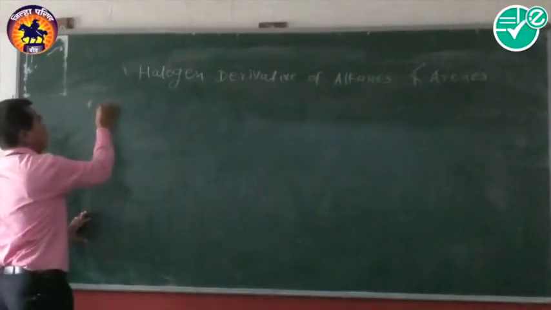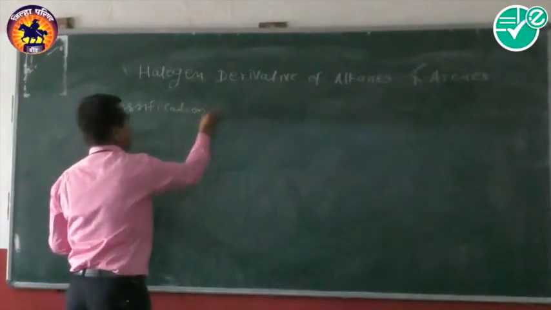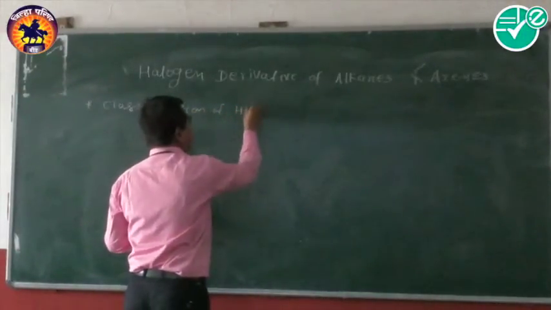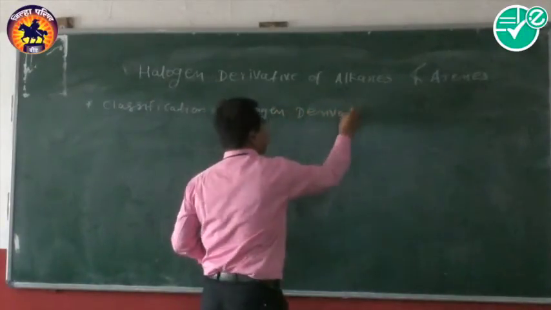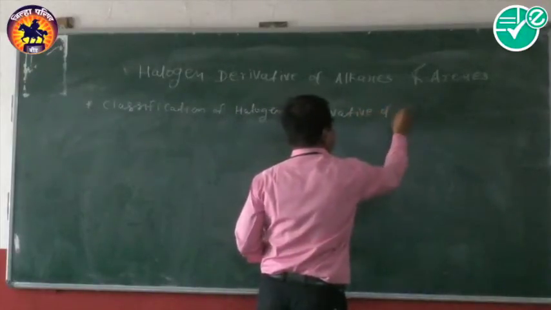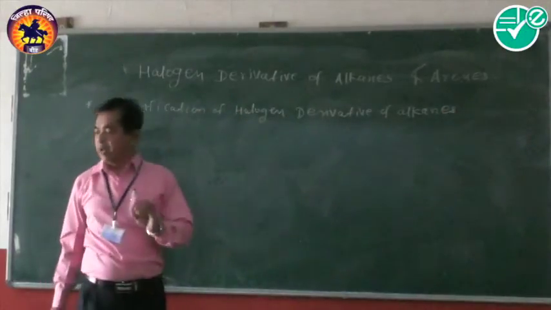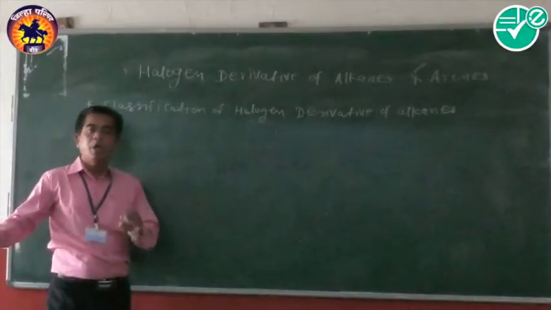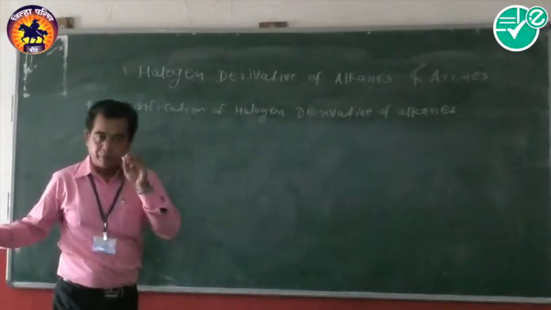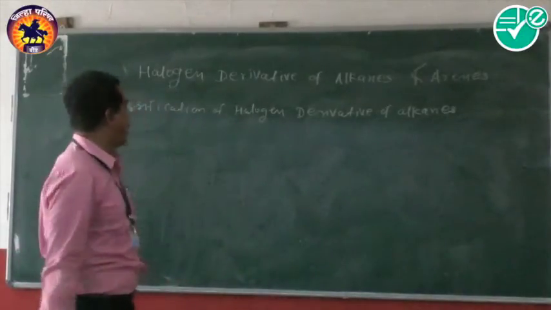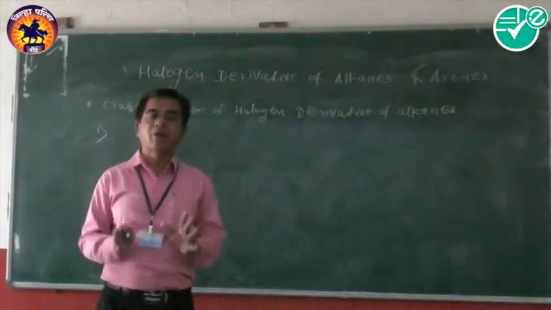Now, the classification of halogen derivatives of alkanes is based upon the number of halogen atoms present in the derivative, and therefore they are classified as monohalogen derivative, dihalogen derivative, trihalogen and tetrahalogen derivative also.